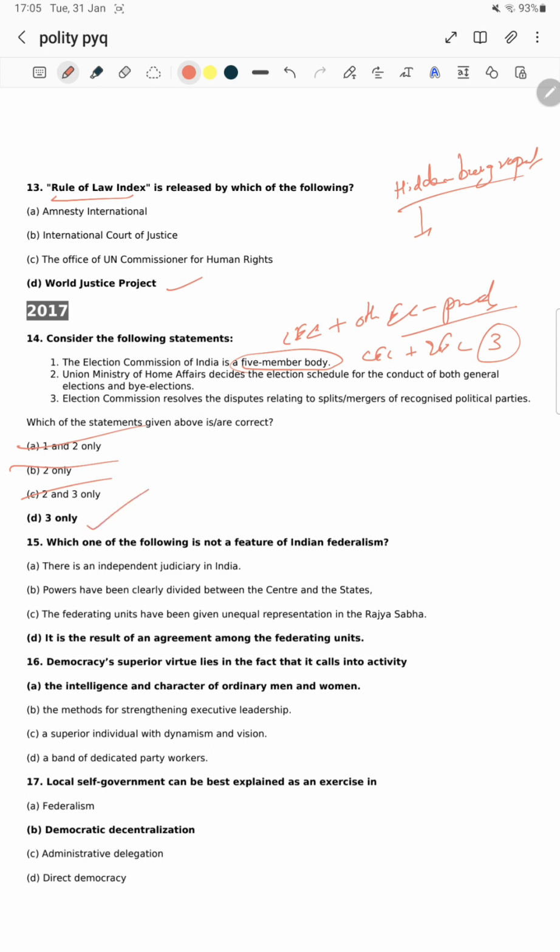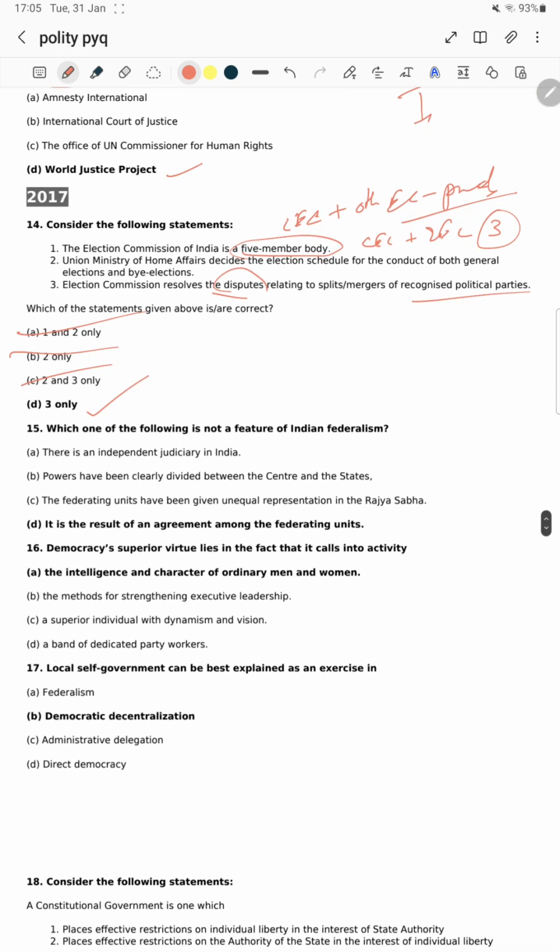Let's see what is statement number 3. The Election Commission resolves the disputes relating to splits or mergers of recognized political parties. Settling the dispute is one of the functions of the Election Commission. Statement 3 is obviously the right one.